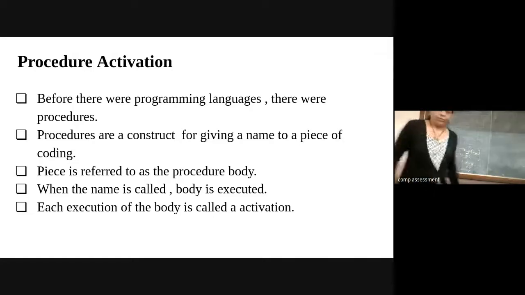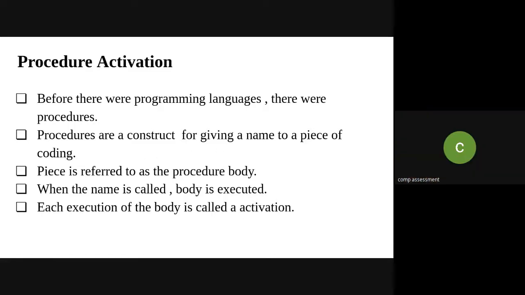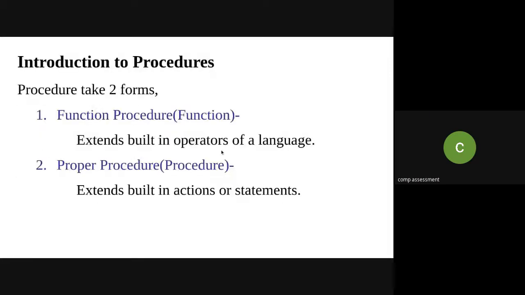Okay. Now, these are the basic things of the procedure: what is the procedure body, and how this body gets executed. Now, the next point is that there are two types of procedure forms. As I mentioned, we are going to see the implementation using Pascal and C programming in order to get familiar with this concept.